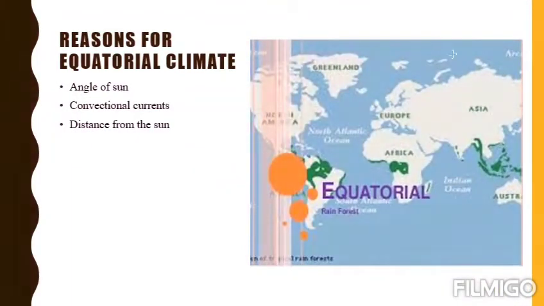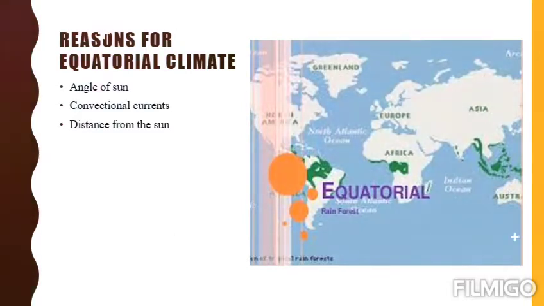Reasons for equatorial climate: angle of the sun, convectional currents, distance from the sun. First, the angle of the sun: as the equatorial climate is located at the equator, it comes directly under the sun, so there is no change in season and they have direct sun rays all over the year. There is not extremely high temperature, but moderate temperature, because the rising hot air condenses and forms clouds, which absorb some of the sun's energy, preventing all of it from reaching the earth.